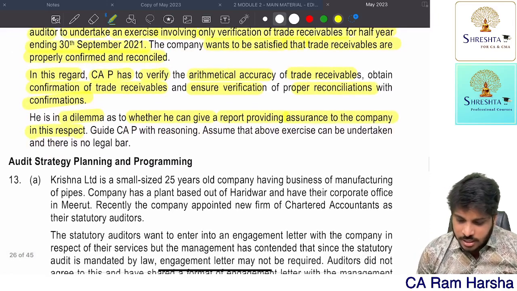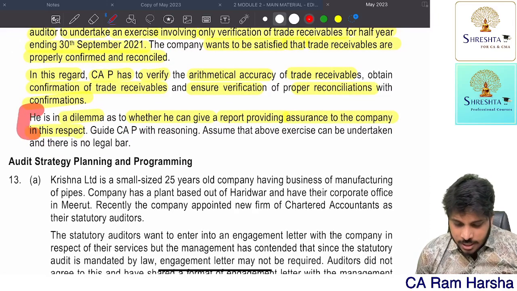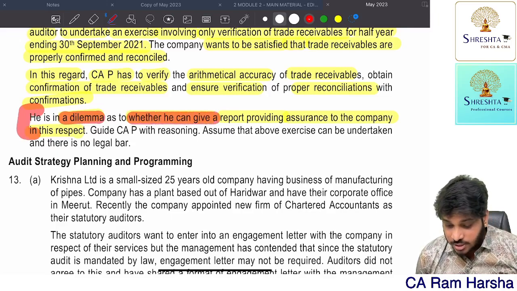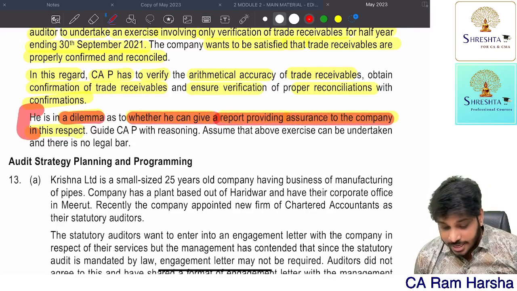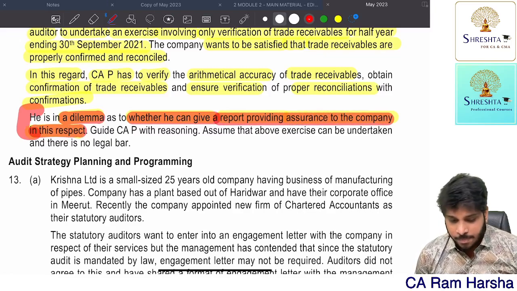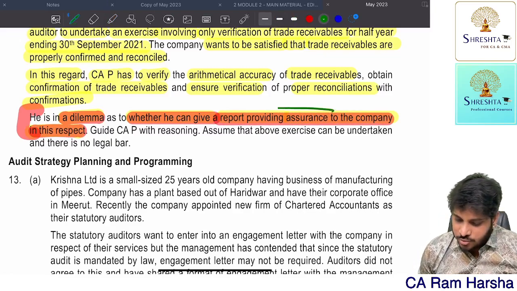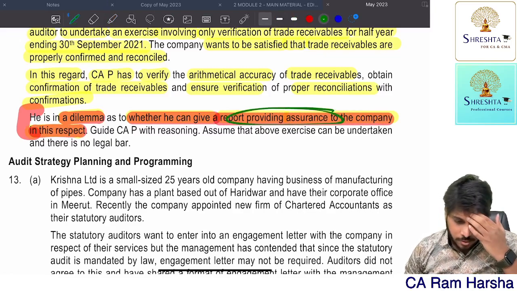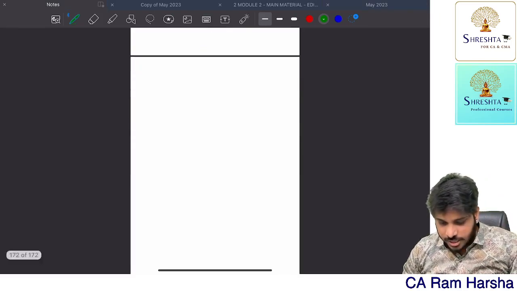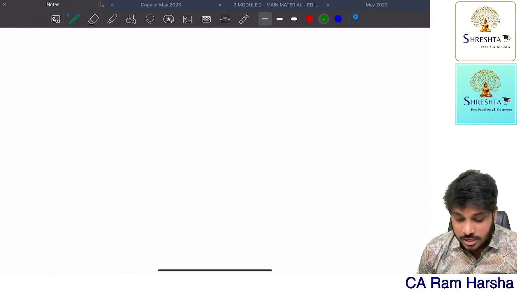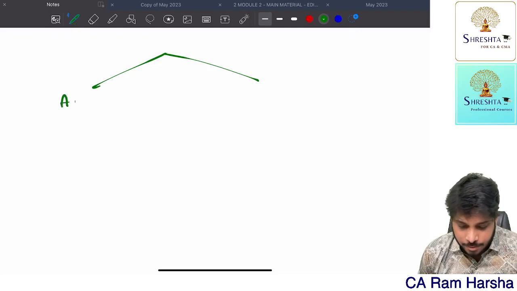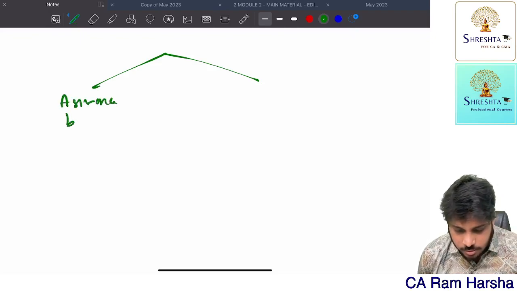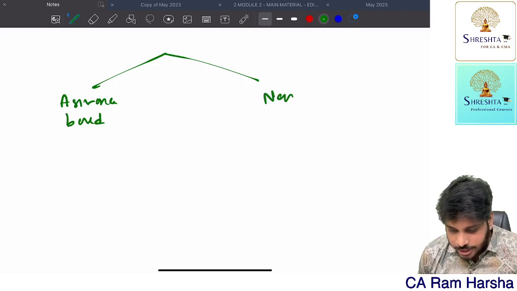So here the question is whether he has to give a report providing assurance to the company in this respect. He is asking whether an assurance report can be given or not. First of all, if you recollect the standards, we have standards broadly divided into two parts: assurance based and non-assurance based.